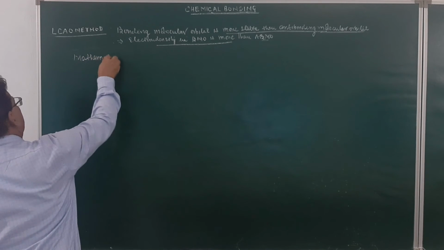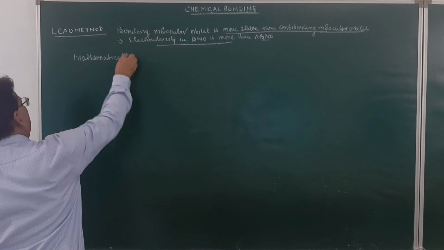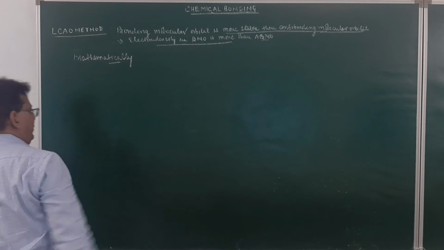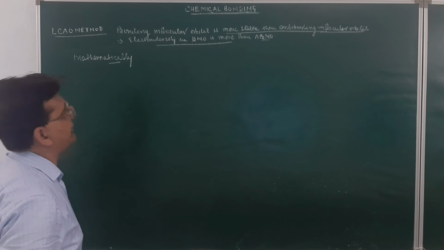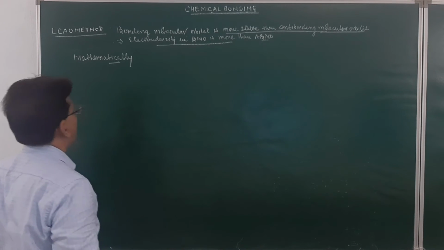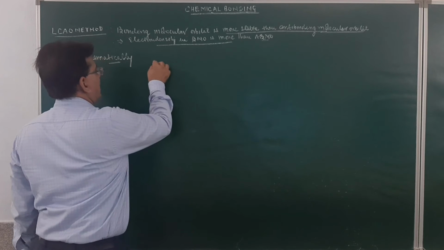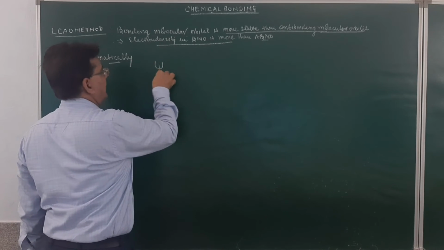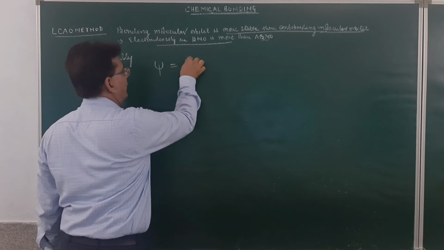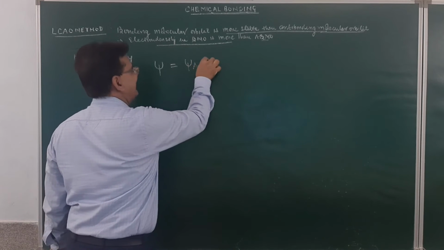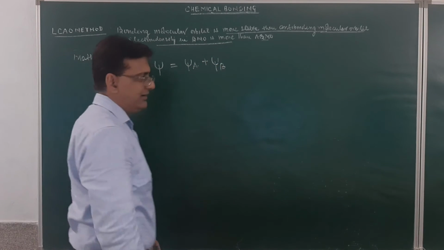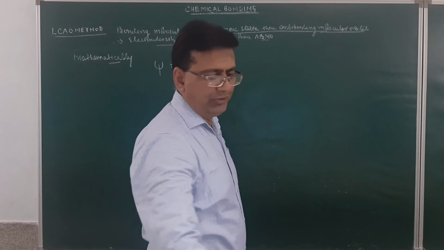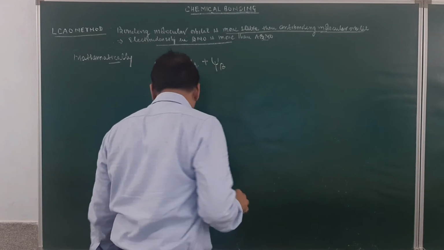If we go for a mathematical statement, you see over here, the bonding molecular orbital will be equal to wave function of A plus wave function of B. Now, how will you prove it mathematically?